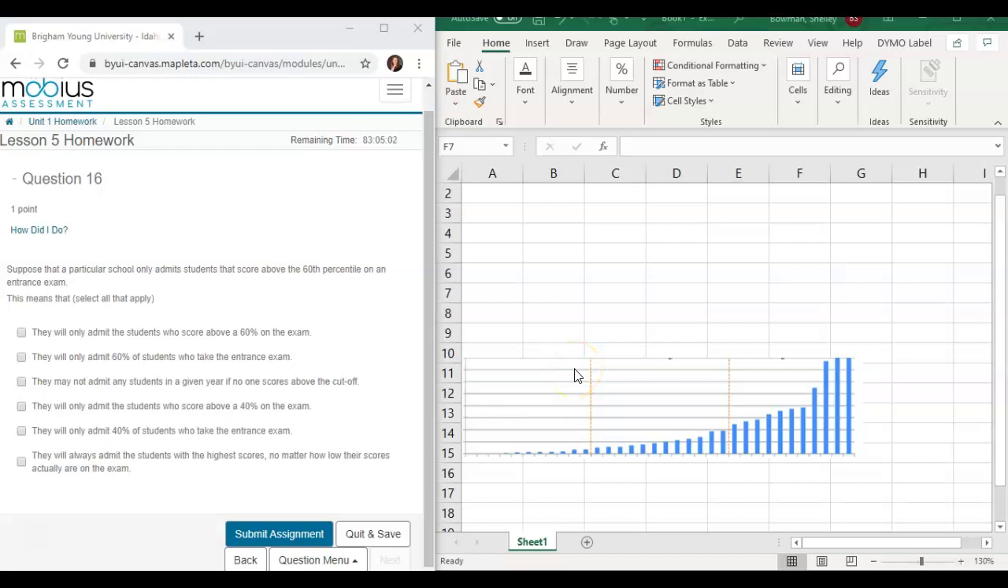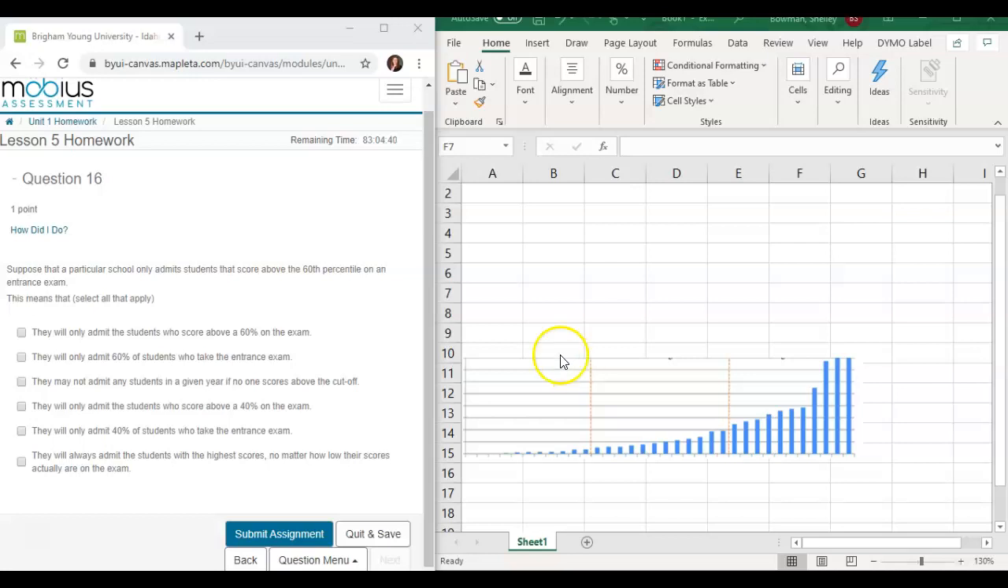Lesson 5 homework question number 16. Suppose that a particular school only admits students that score above the 60th percentile on an entrance exam. This means that, select all that apply. Okay, over here on the right I've just given us a blank idea of what percentiles could be.